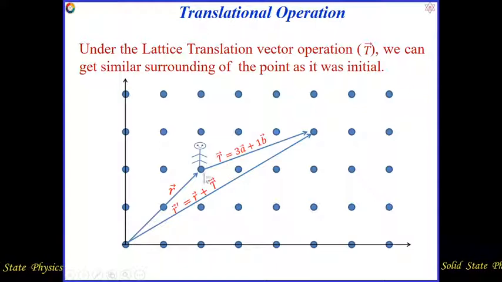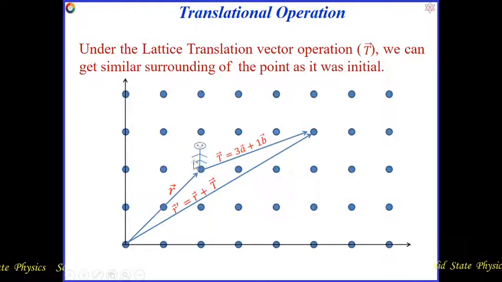If we apply a translational operation T on this point, and it is translated to the new position here, then whatever surrounding we find at its initial position, we find the same surrounding at its new position. That means the point feels unchanged about its surrounding.